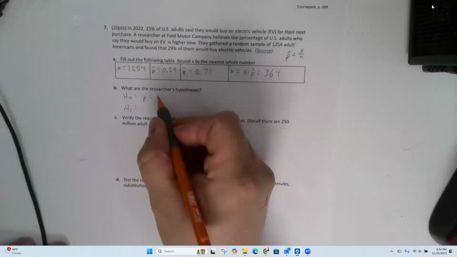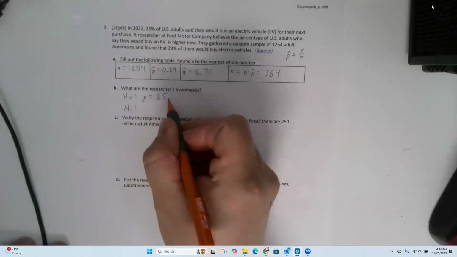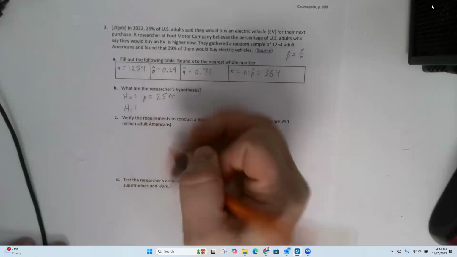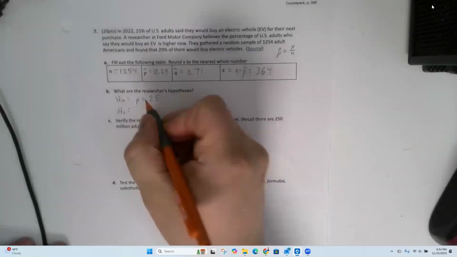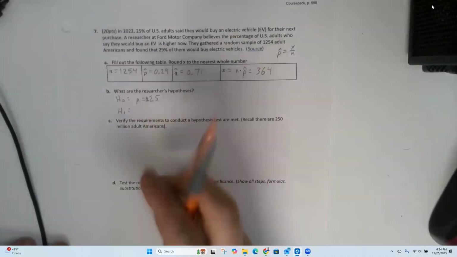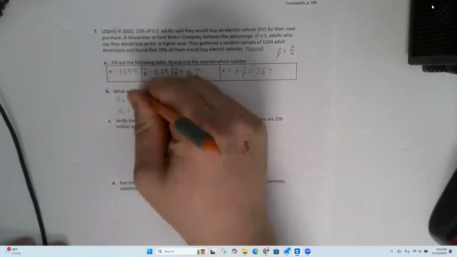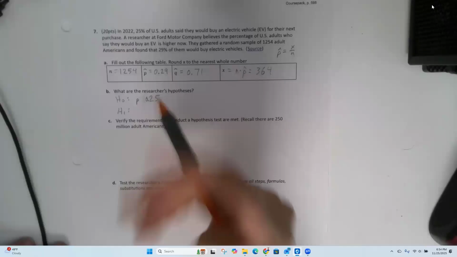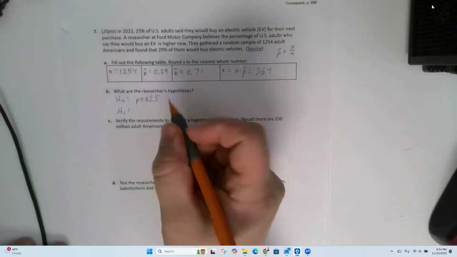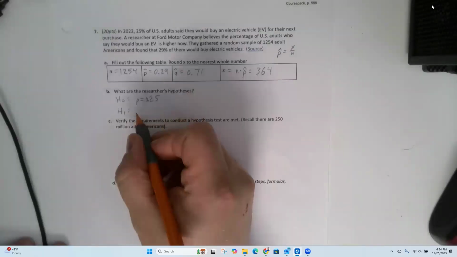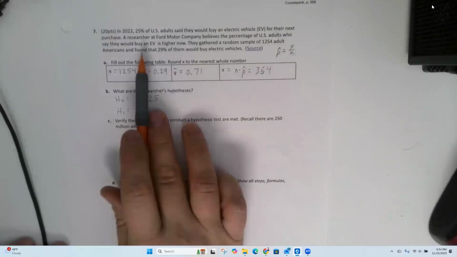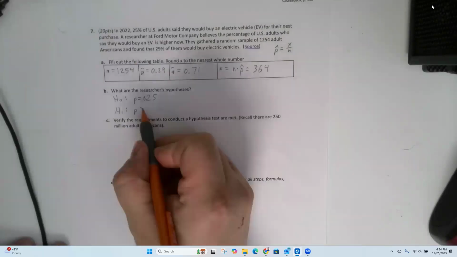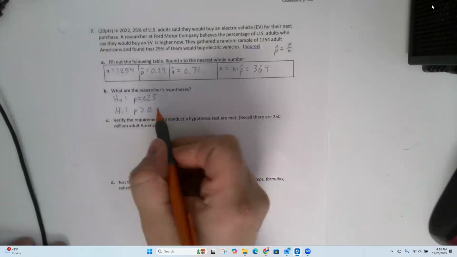So the null hypothesis is that it equals 25%, or let's put that as a decimal, 0.25, okay? The researcher is hoping that the alternative hypothesis is correct, and that's usually the case. You are always hoping that the alternative hypothesis is correct. And they think it has increased.